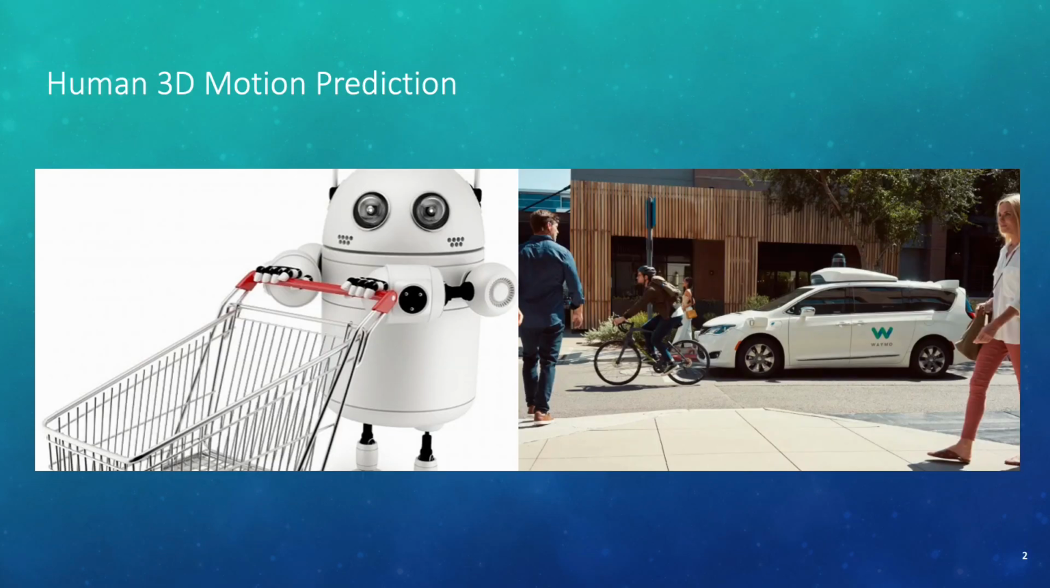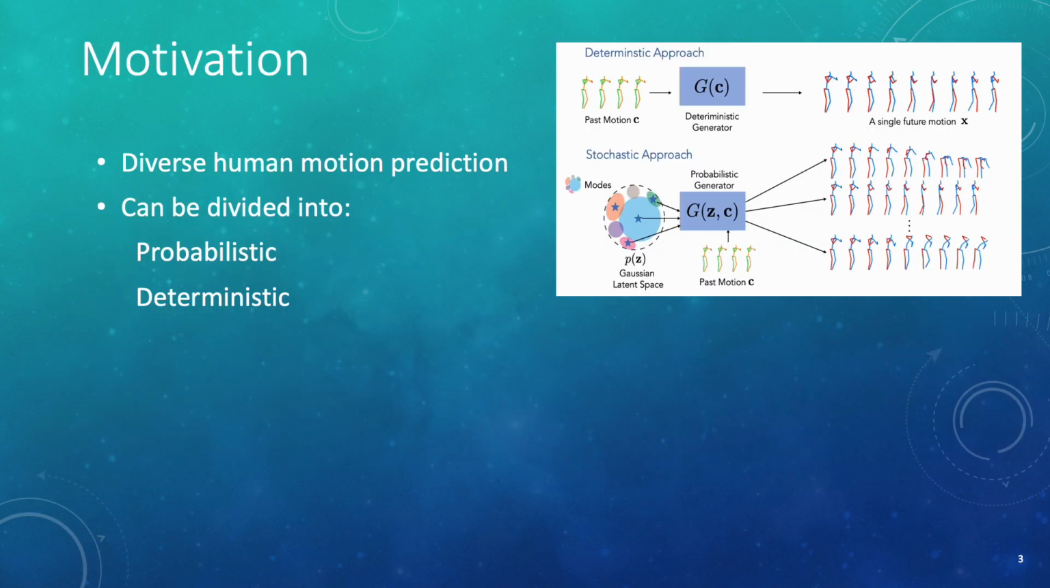3D human motion prediction is an important part of any application where a robot needs to react to human behavior. It can include a variety of applications, from predicting the motion of pedestrians in an autonomous vehicle to designing a companion robot for a mall or an elderly living facility. In this work, we have studied the problem of diverse human motion prediction.